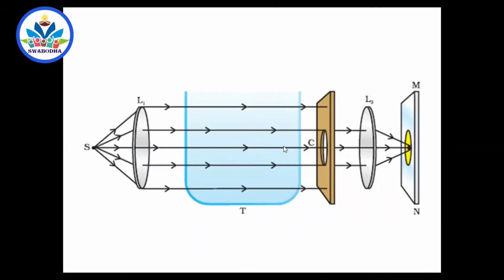Mix a very little amount of detergent powder or soap solution into this water. Now this detergent mixed in water will start scattering this white light. Blue color is scattered more. So if you observe the beaker from one side, the beaker appears to be bluish. Why? Blue is scattered more.